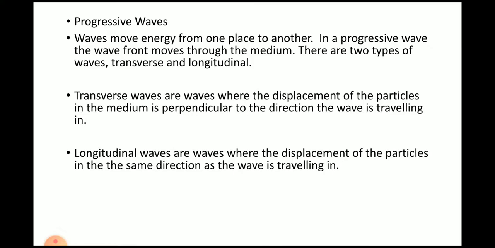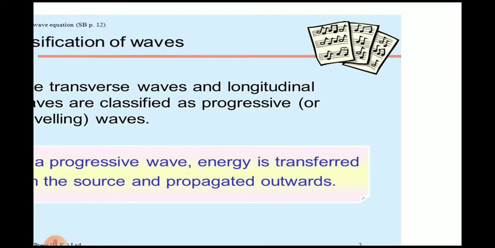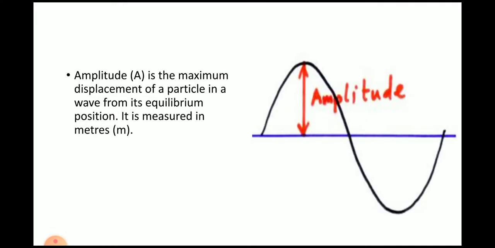Waves traveling from the source are called progressive waves. Mechanical waves and electromagnetic waves are types of waves. Mechanical waves are further divided into two types: longitudinal waves and transverse waves. Sound waves are an example of longitudinal waves. Water waves are an example of transverse waves.